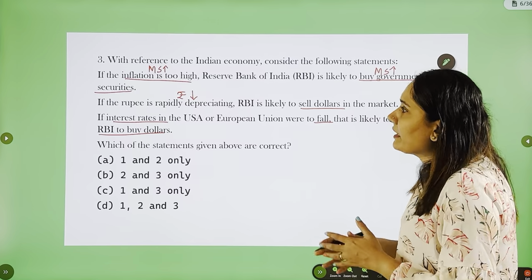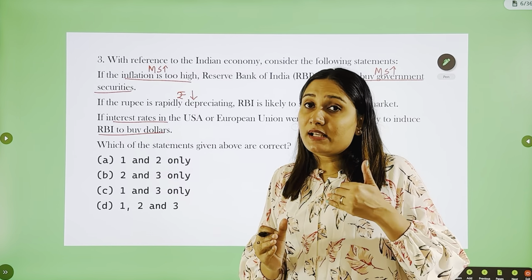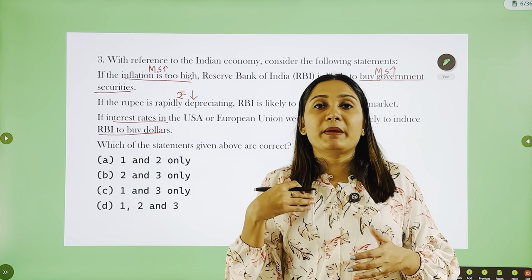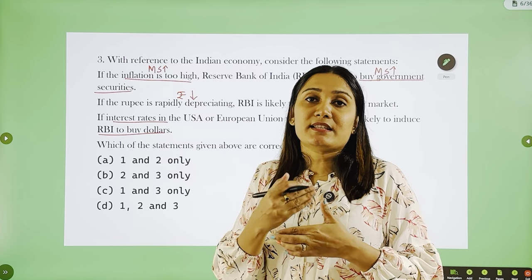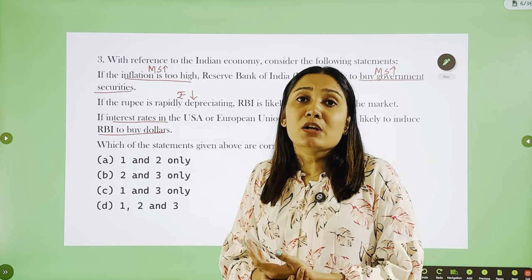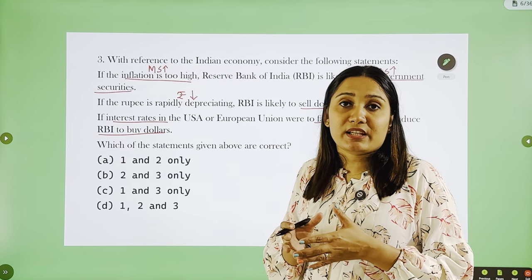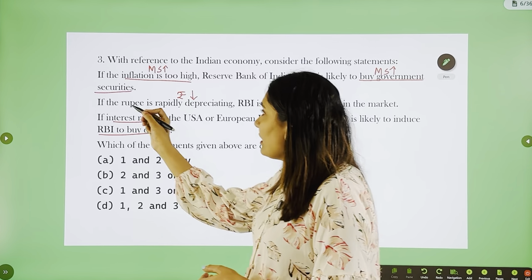So, buying government securities at the time of inflation is not at all a good idea, because during inflation the money supply is already very high, and if RBI is buying securities from the public, RBI will again disperse credit or disperse money to the market, which will further increase the money supply, which is not at all good and which cannot be taken during inflation. So statement 1 is wrong.